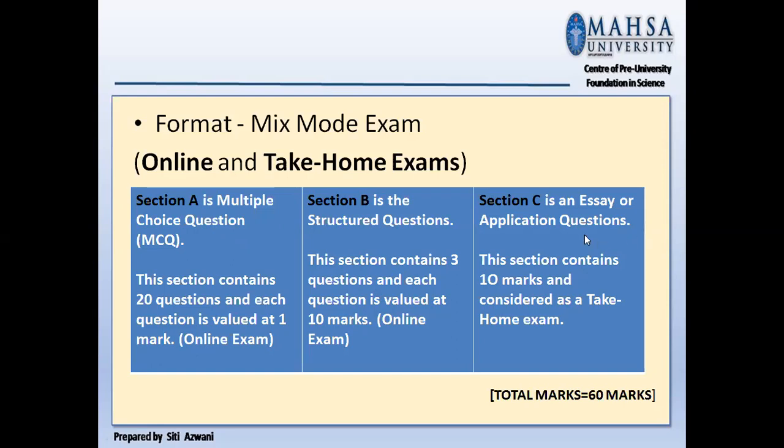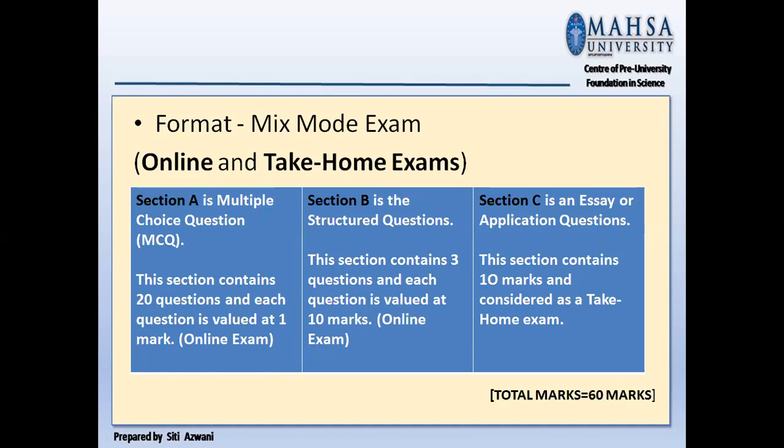How about section C? Section C is an essay or application question. This section contains 10 marks and is considered as a take-home exam.